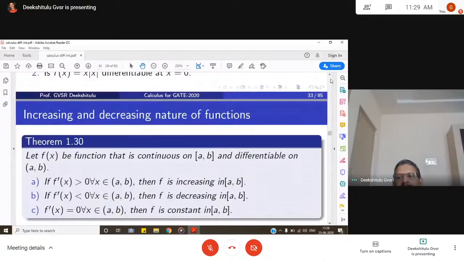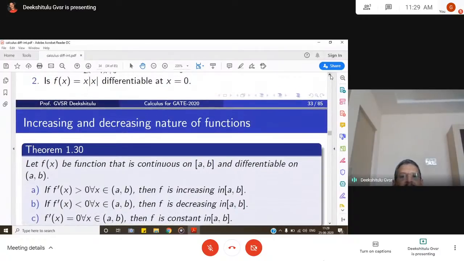See, this is a very important problem, a standard example. For mod x, I am giving you a hint. We have all discussed mod x, so you can take that as a hint.